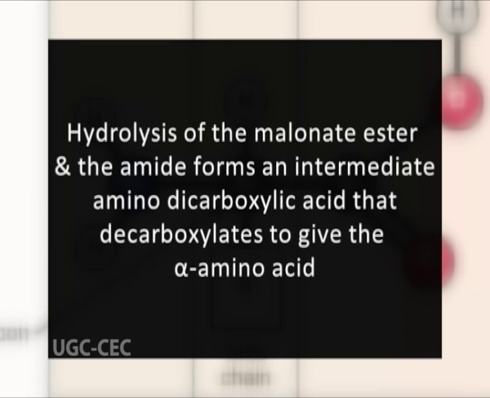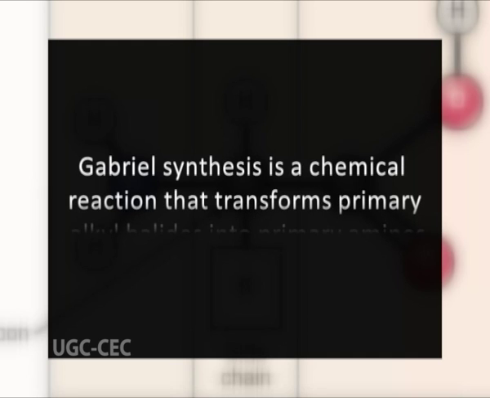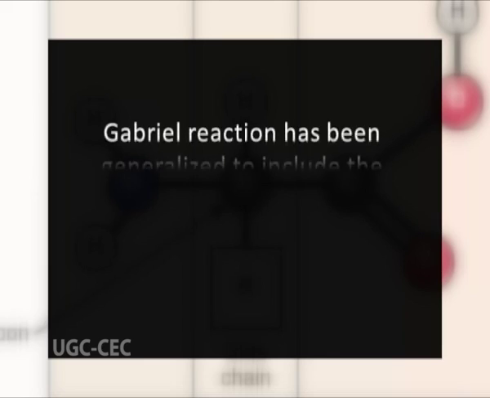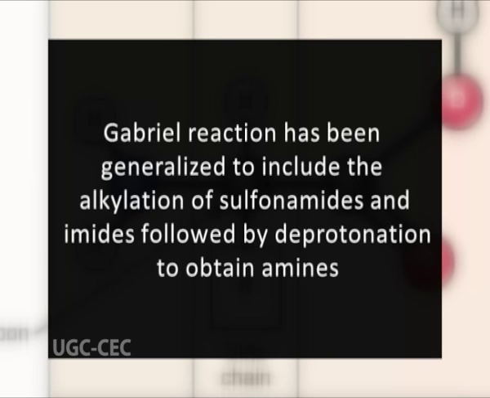Now, Gabriel phthalimide synthesis. Gabriel synthesis is a chemical reaction that transforms primary alkyl halides into primary amines. Traditionally, the reaction uses potassium phthalimide with base and followed by hydrazine. The Gabriel reaction has been generalized to include the alkylation of sulfonamides and imides followed by deprotonation to obtain amines.